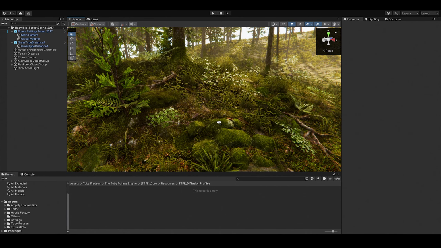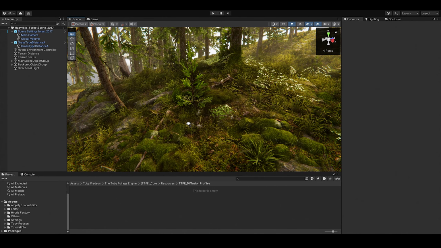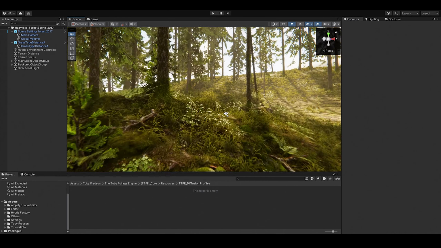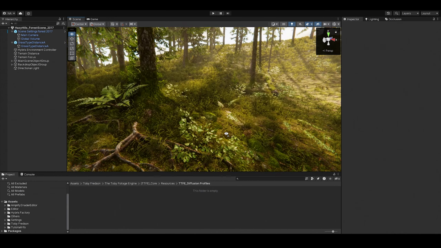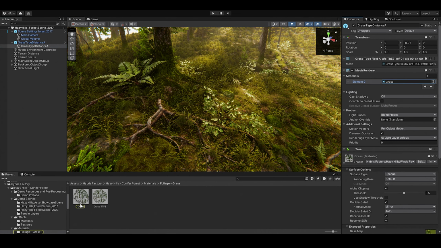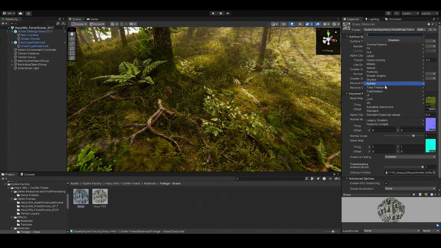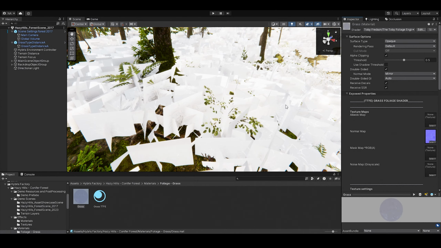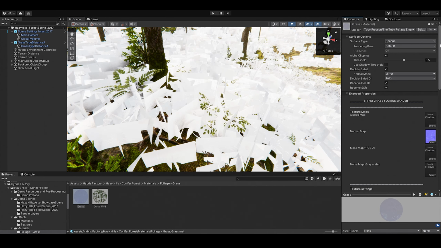So, I have a new project here, and I'm using Hazy Hills by Hybris Factory. Very wonderful asset pack with incredible quality. So, let's just change the shaders now. Switching to the Toby Foliage engine is as easy as changing the shaders, as the settings are established to work by default. Okay, after doing that, all we have to do is reapply the missing textures.